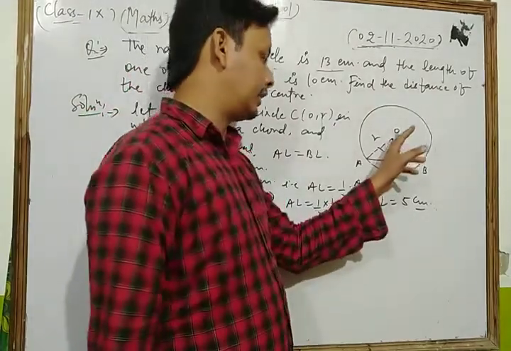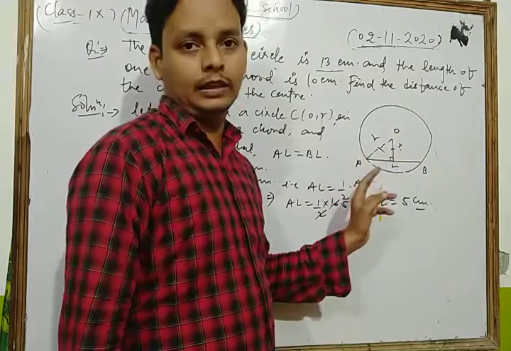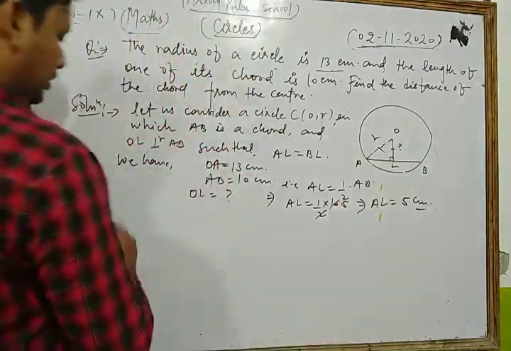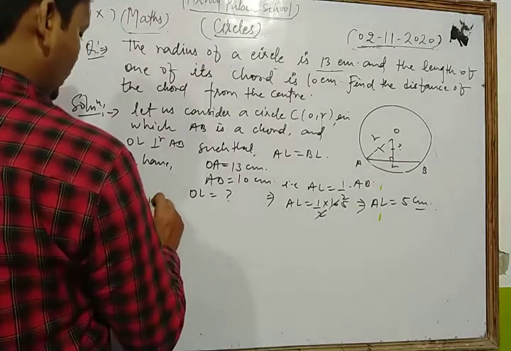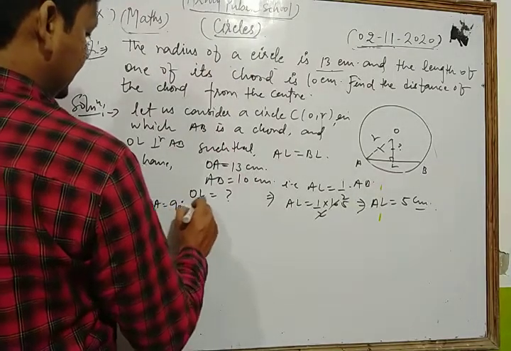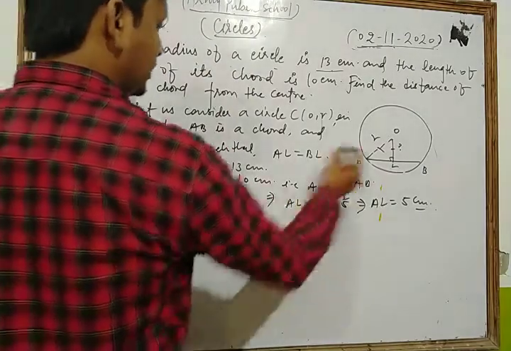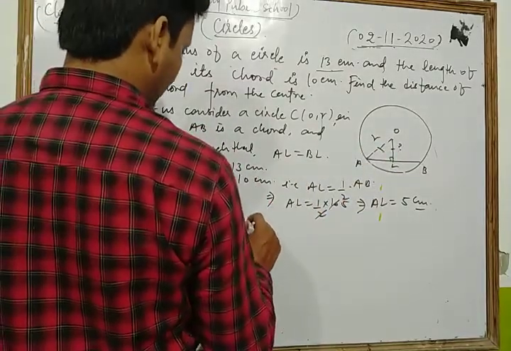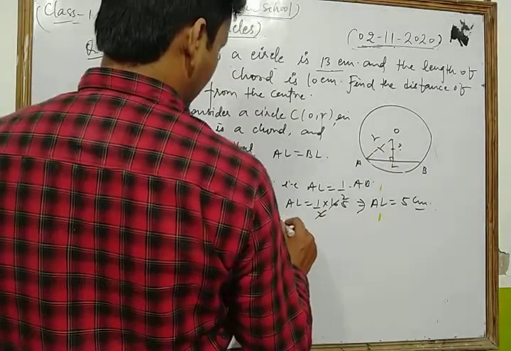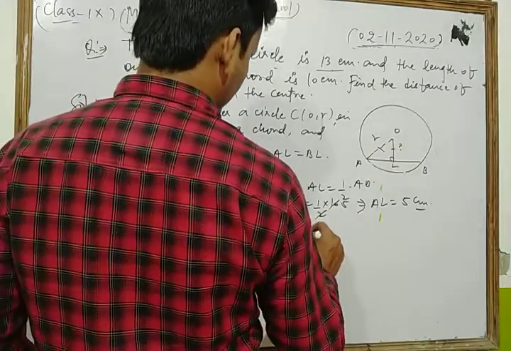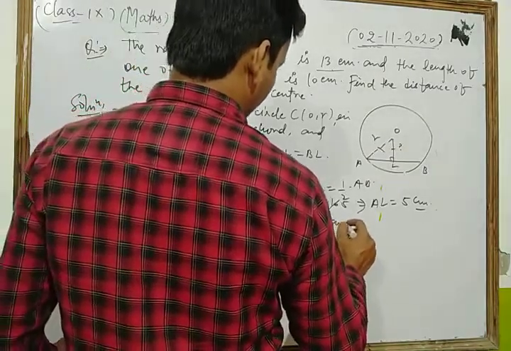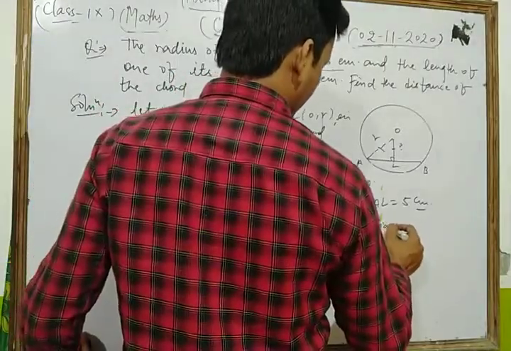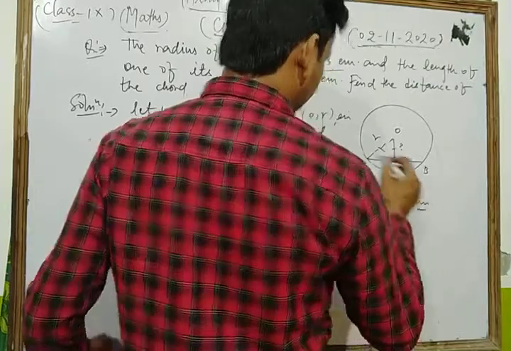Now in triangle OLA, since angle OLA is equal to 90 degrees, thus triangle OLA is a right angled triangle.